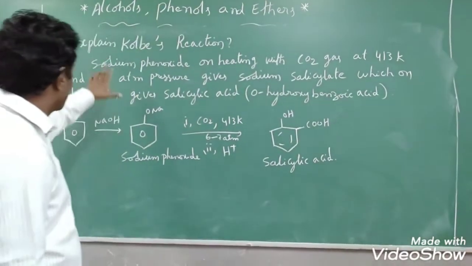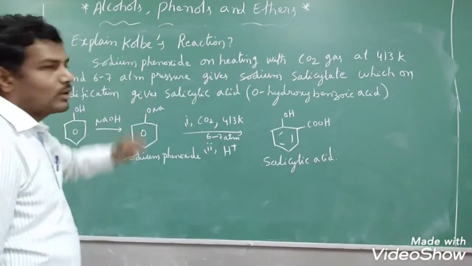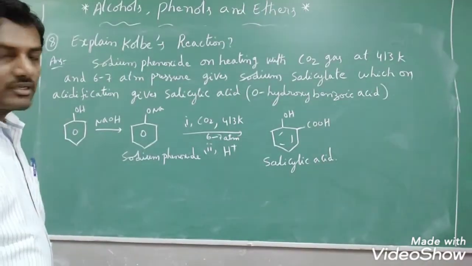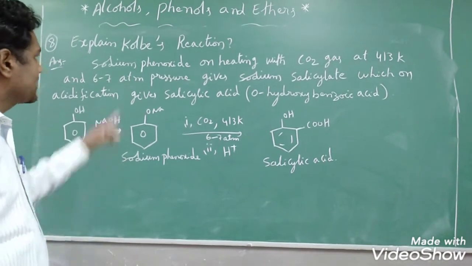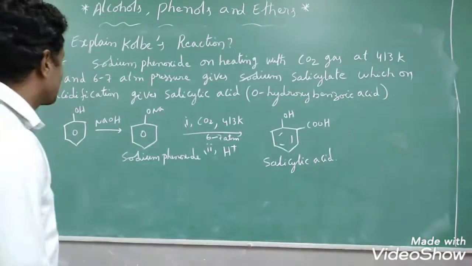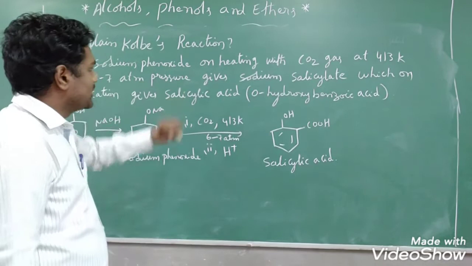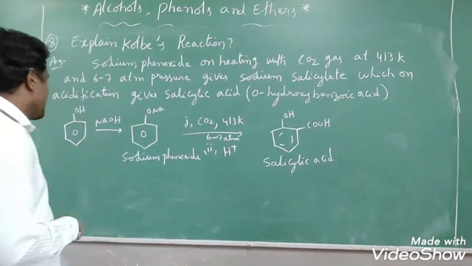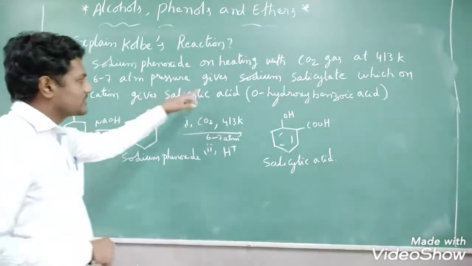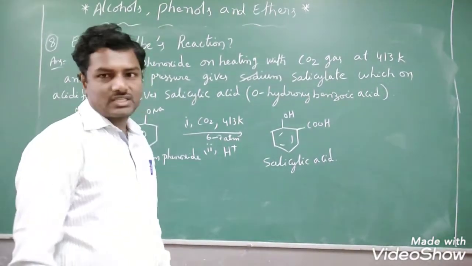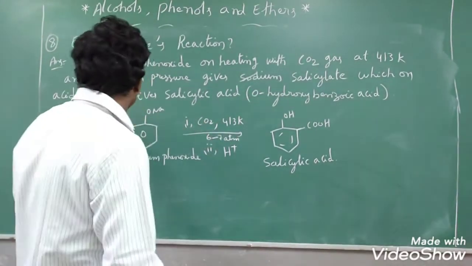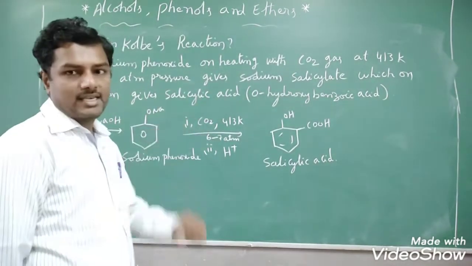Let us see, students, one more important question. Explain the Kolbe reaction. The Kolbe reaction is a very important question for 2 marks. Sometimes they are asking for 3 marks also. Sodium phenoxide on heating with carbon dioxide gas at 413 Kelvin and 6 to 7 atmosphere pressure gives sodium salicylate as an intermediate product, which on further acidification gives salicylic acid.